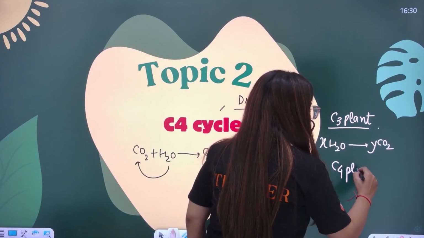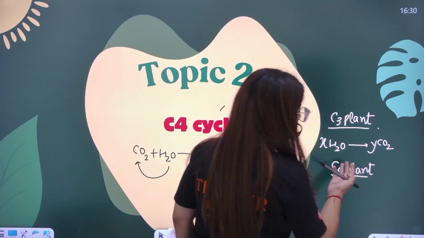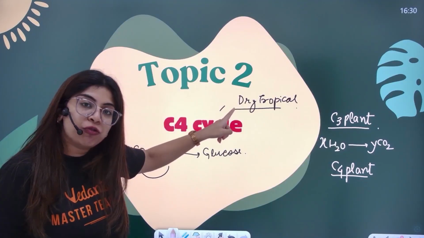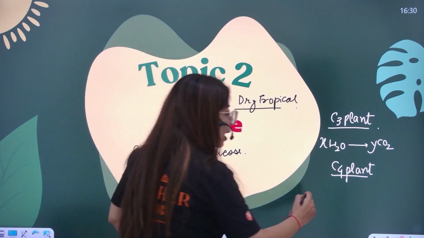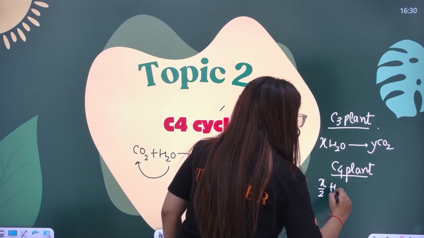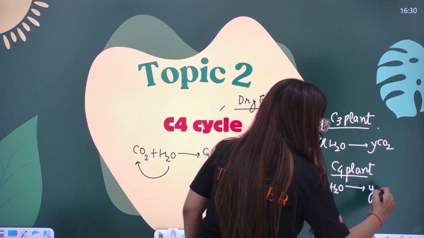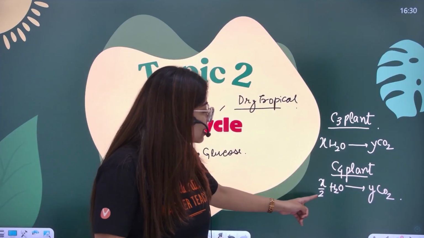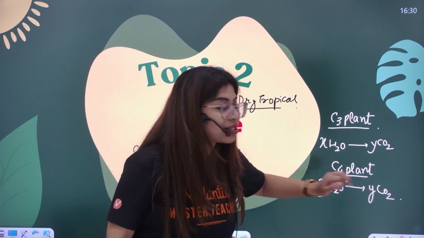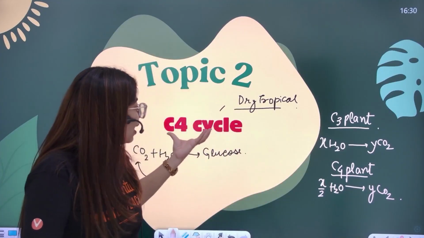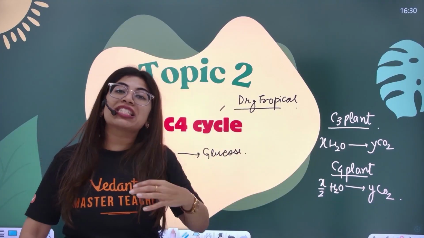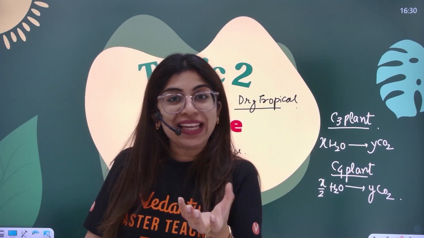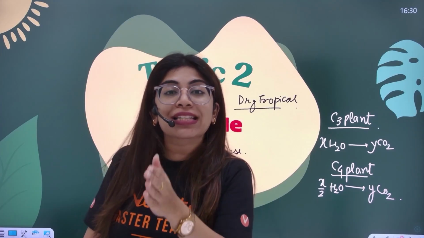Then the C4 plant is much better. How? Because it is a plant in dry tropical areas which has scarcity of water, it has adapted itself such that only X by 2 amount of water is required to fix Y amount of carbon dioxide. Or I can say X amount of water will fix double the amount of CO2. So in the C4 plant, water use has become better because of a specific anatomy of the leaf which we call Kranz anatomy.